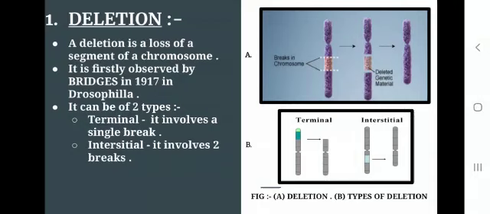What is deletion? A deletion is a loss of a segment of a chromosome. It was first observed by Bridges in 1917 in Drosophila. It can be of two types: the terminal deletion and interstitial deletion. In terminal deletion, it involves a single break, whereas in the interstitial deletion, it involves two breaks. On the right side, in the diagrams, you can very well see the terminal deletion and the interstitial deletion.